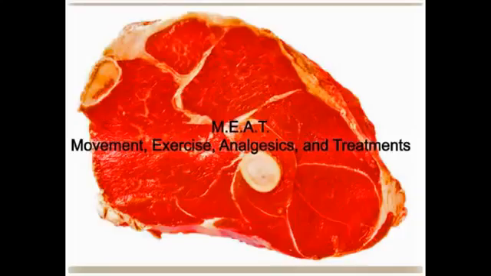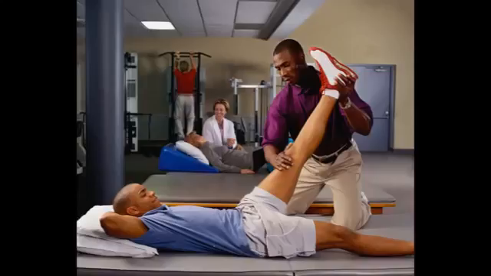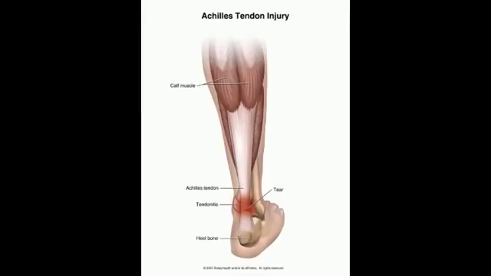Movement, exercise, analgesics, and treatments, also known as the acronym MEAT. Moving an injured area, using gentle exercises, using pain relief besides anti-inflammatories, and treatments such as massage and physical therapy are far more beneficial to tendon and ligament injuries.